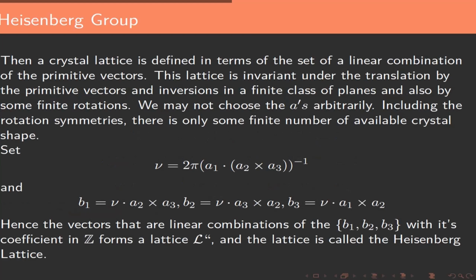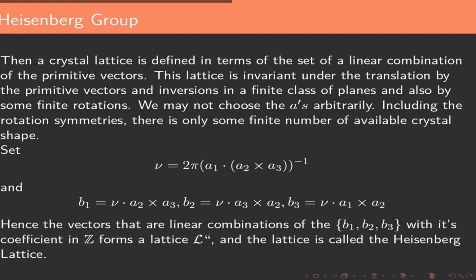We have the crystal lattice in terms of a set of linear combinations of the primitive vectors. This lattice is invariant under the translation by the primitive vectors and inversions in a finite class of planes, and also by some finite rotations. So, we have only a finite number of available crystal shapes. We define them by the following relations.